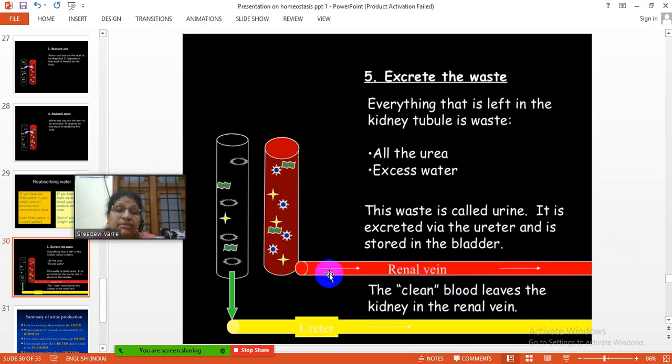Now the renal vein. It carries the reabsorbed ions, water molecules and glucose away from the kidney tubule. The clean blood leaves the kidney in the renal vein.